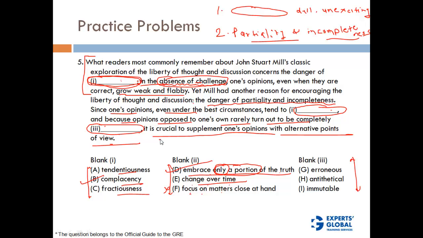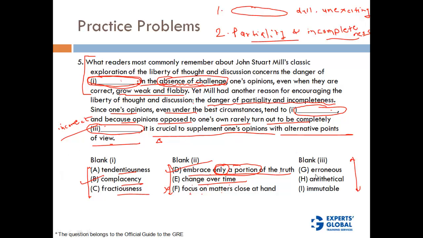It is important for you to supplement your opinion with those of others, because your opinions are partial, and it is very rare that others' opinions are completely dash. Completely what? It would be something like completely incorrect. Yes, incorrect is the type of word we are looking at, right?